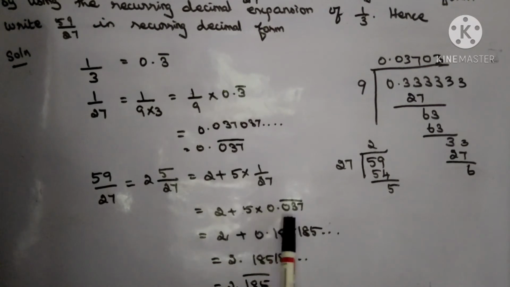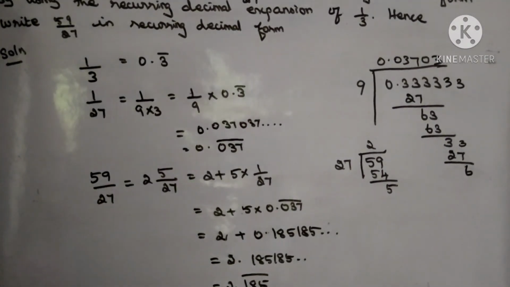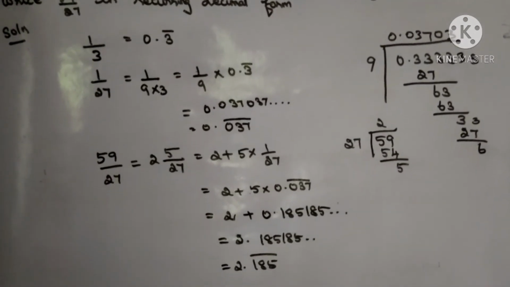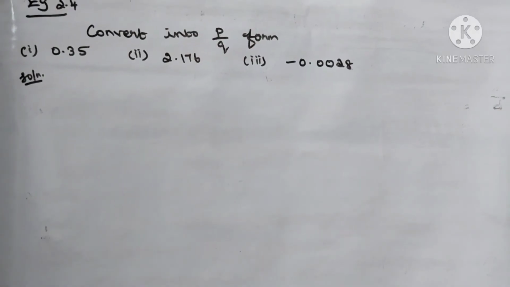Find out the multiplication: 0.037037 into 5, we find the product value and add 2. So 2.185185 and so on, that is 2.185 bar.